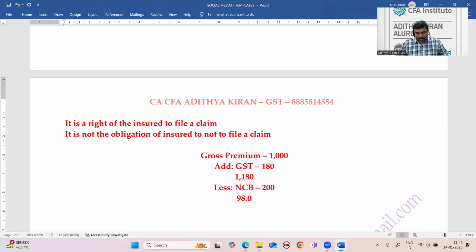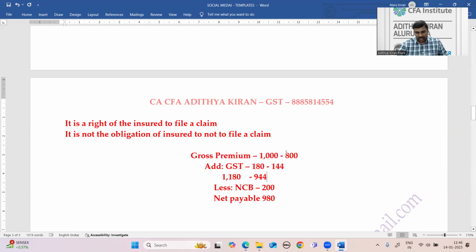This is a wrong calculation. We should not do it like that, because if you do like that, you are paying 18% GST on the entire 1000 rupees. The correct calculation is that it should be 800 only. GST has to be payable only on that 800. So 144 will come. Only 800 rupees, 1000 minus 200. Therefore, your net payable will be 944, not 980.